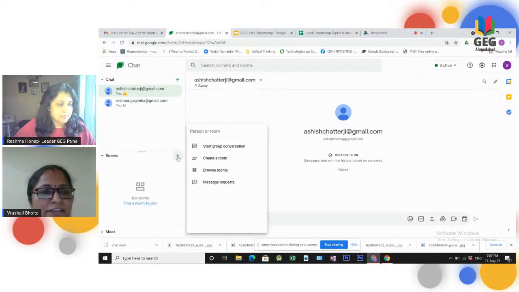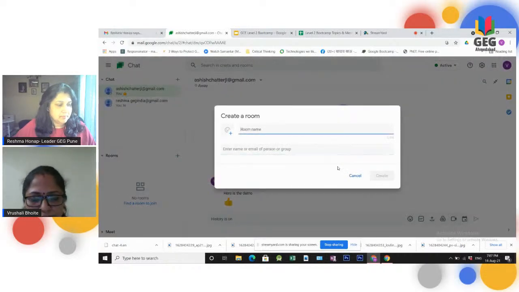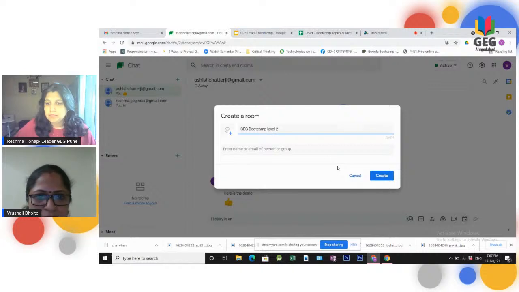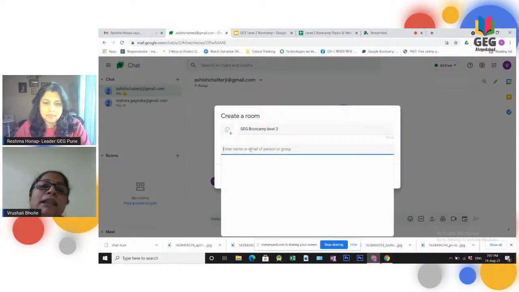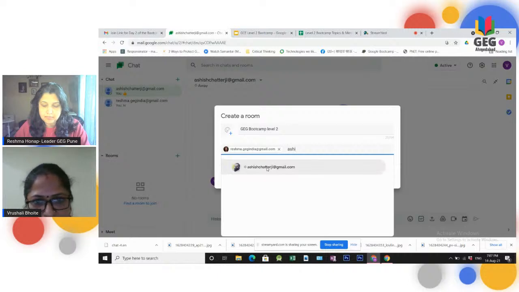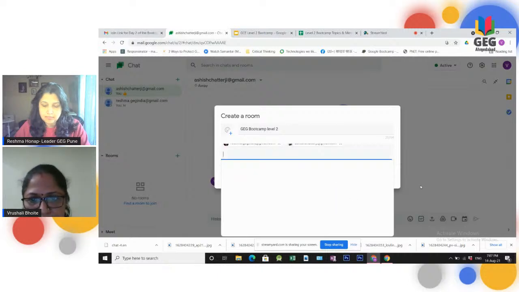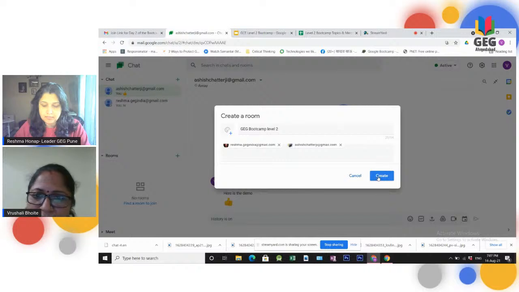Then here we can create a room, start a group conversation, or create a room over here. So we can give a name for the room. Here we can add the email addresses of the people who will be joining this room. Click outside, then click on create. A room will get created over here.